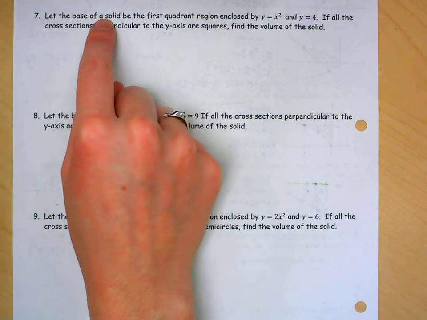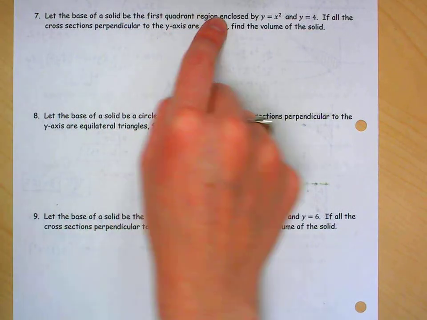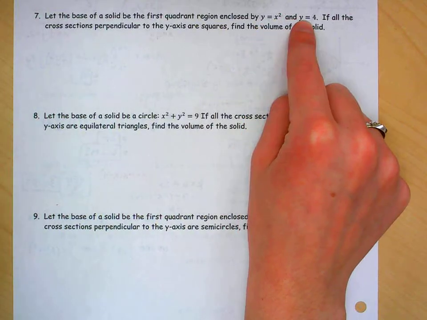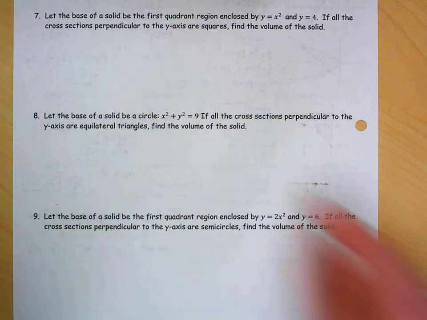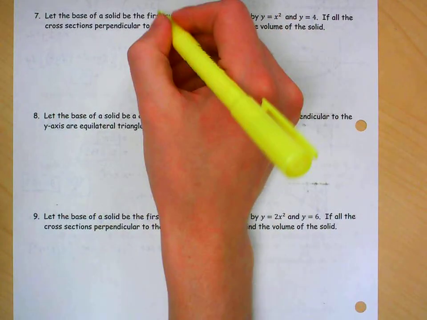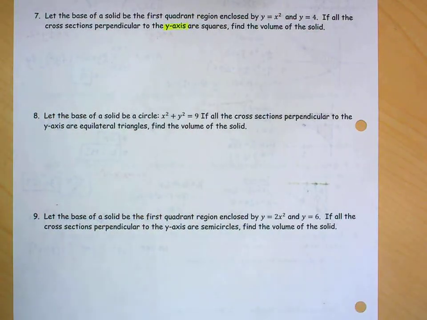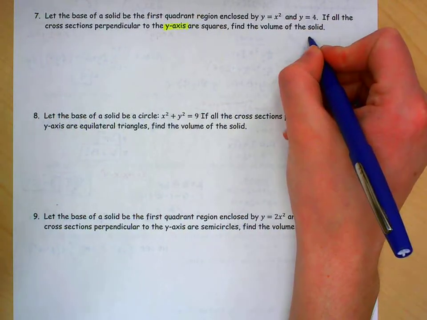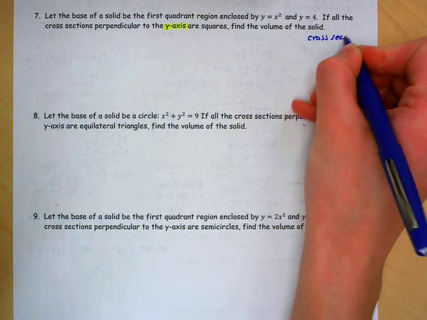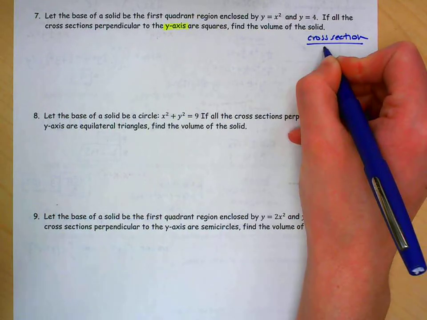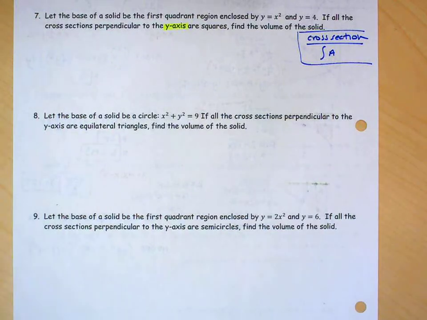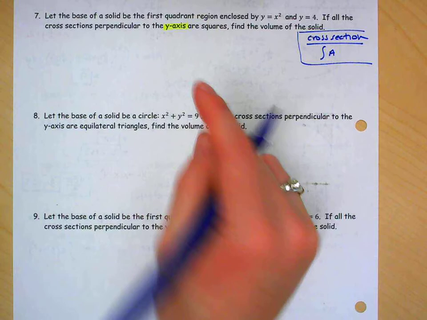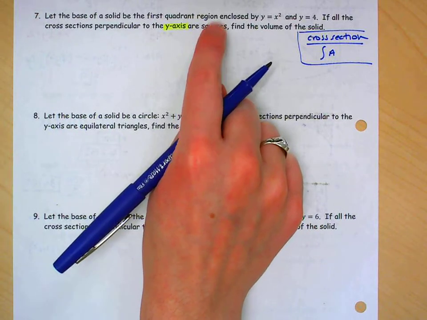Number 7 says, let the base of a solid be the first quadrant region enclosed by y equals x squared and y equals 4. If all the cross sections perpendicular to the y-axis, that's key, are squares, find the volume of the solid. So the first thing I notice is this is a cross-section problem. Whenever I have a cross-section problem, I should always be thinking of taking the antiderivative of the cross-sectional area. Okay, so we're going to do the integral of A, where A is our area formula. Well, in this case, we're doing squares, and we'll come back to that in a minute.